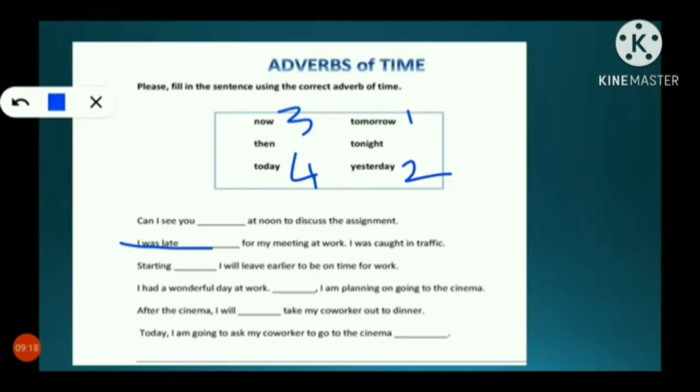After the cinema, I will dash take my co-worker out to dinner. I will then take my co-worker out to dinner. Today I am going to ask my co-worker to go to the cinema tonight. Okay, students, are you clear? Yes.